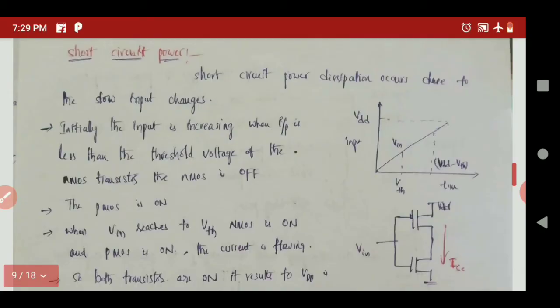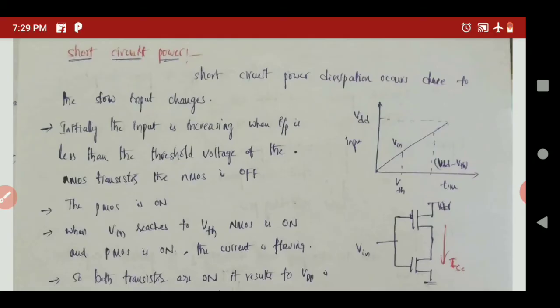Coming to short circuit power dissipation, it occurs due to slow input changes. Suppose the input changes very slowly. At that time, both the pull down network transistor and the pull up transistor are in the on condition. At that time, the VDD supply is directly connected to ground, and therefore it acts as a short circuited path.